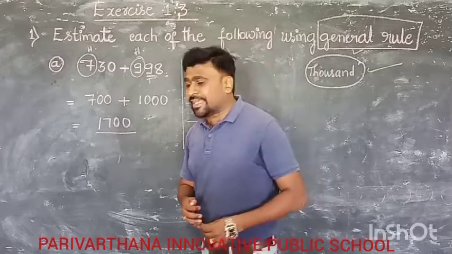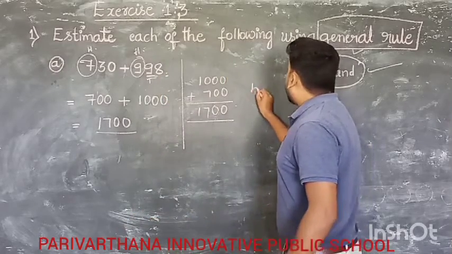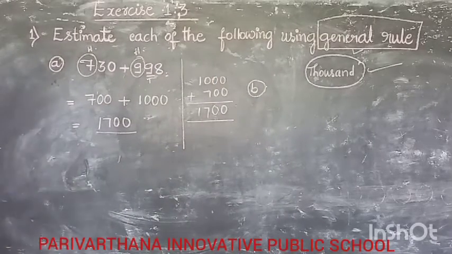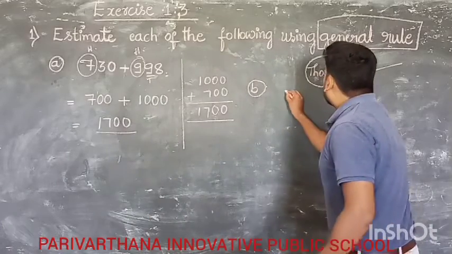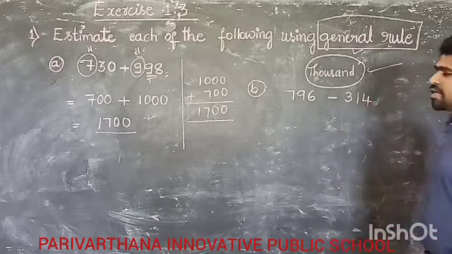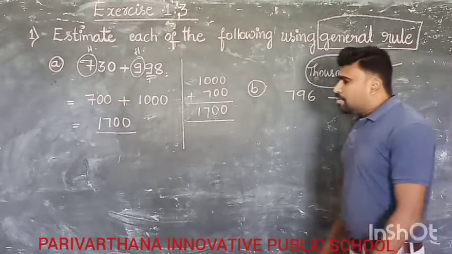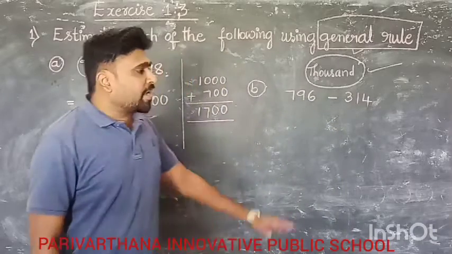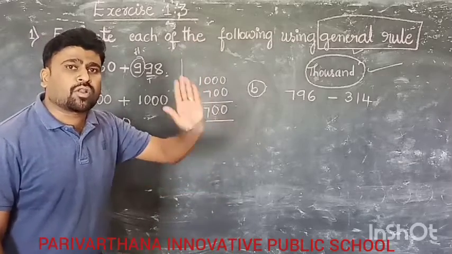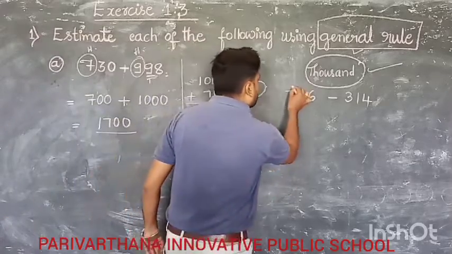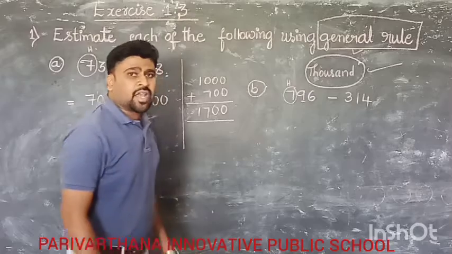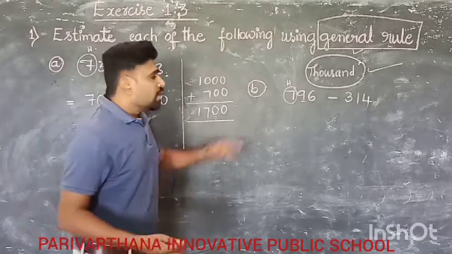Next we are moving on to the second problem, B. The problem is 796 minus 314. Again these two numbers also start with the 100 place. That means you have to round off to the 100 place. Here the 100 place is 7. Now come to the 10 place digit. It is 9, which is more than 5. That means 7 becomes